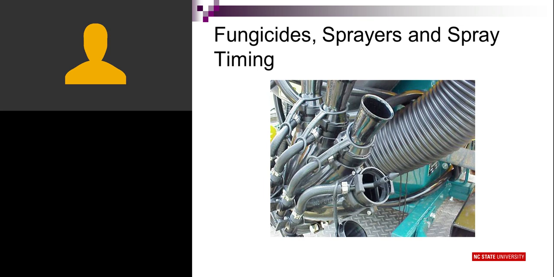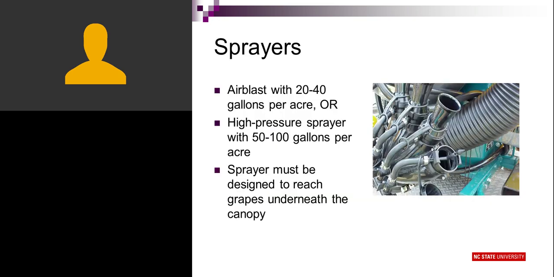Now, I'd like to talk a little bit about fungicides, the sprayers you use, and spray timing. Typical sprayers for muscadines: with an air blast type sprayer, I'd like to see 20 to 40 gallons of water per acre. That's a minimum. With a high pressure sprayer, 50 to 100 gallons. And again, that's sort of a minimal volume. You really want to cover the vine well and have a lot of water going out. And you also have to have a sprayer that's designed to reach the grapes underneath the canopy.